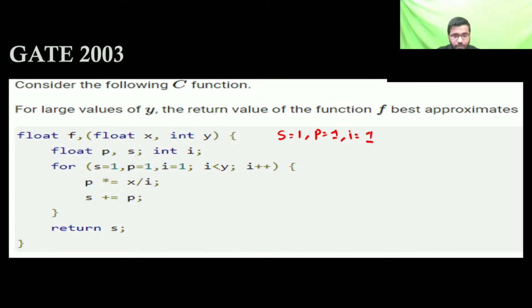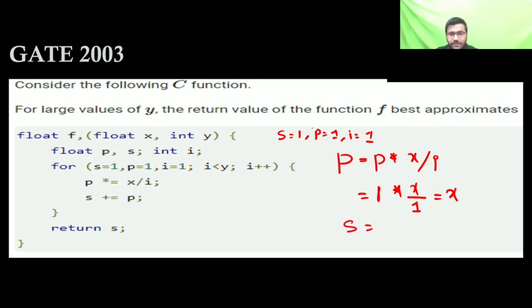So if we do P equal to P into x by I, where I is smaller than Y. I am assuming that it is smaller. So what is P? P is 1, so 1 into x. X is the input they will give. X by I is x by 1, so it is going to x only. Then S equal to S plus P, S is 1, so 1 plus x.